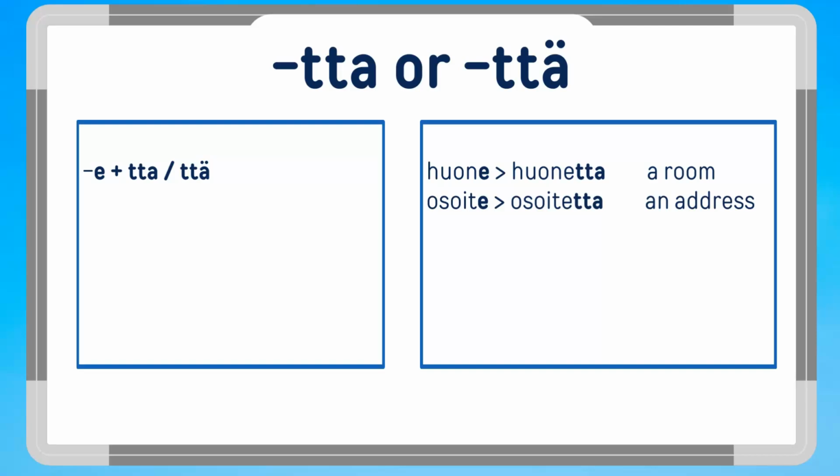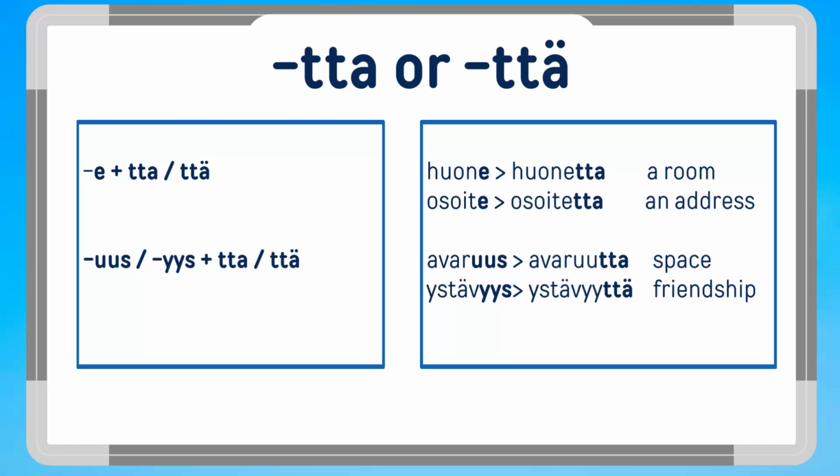If the word ends in the vowel e, the ending of partitive singular is double t a, or double t ä, as can be seen in these example words. A room, huone, huonetta. An address, osoite, osoitetta.